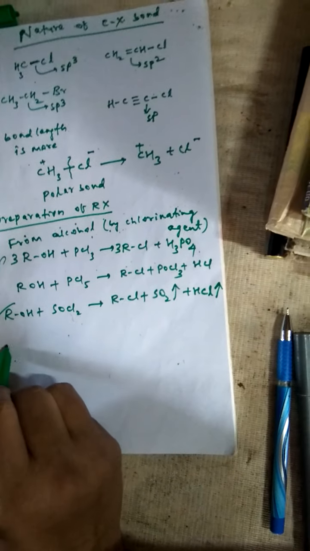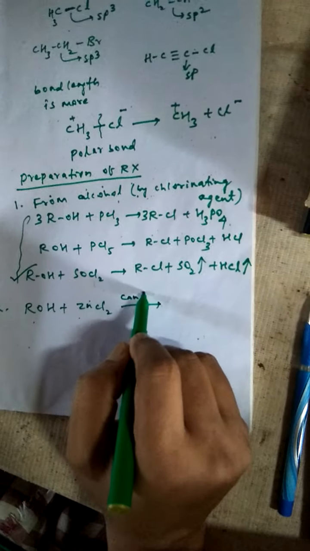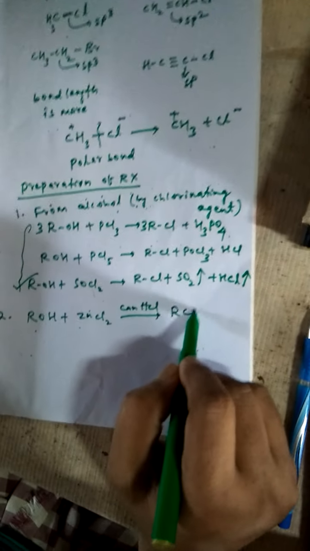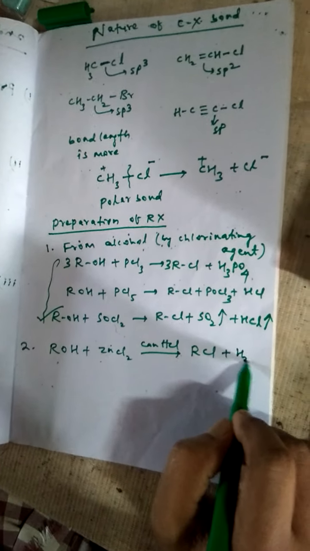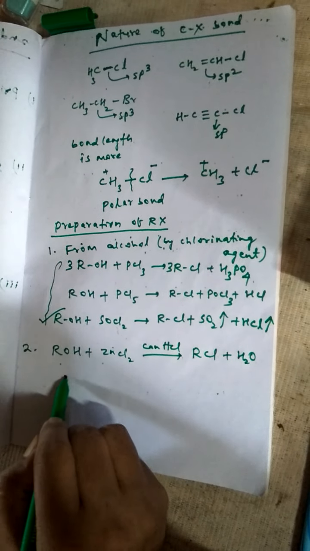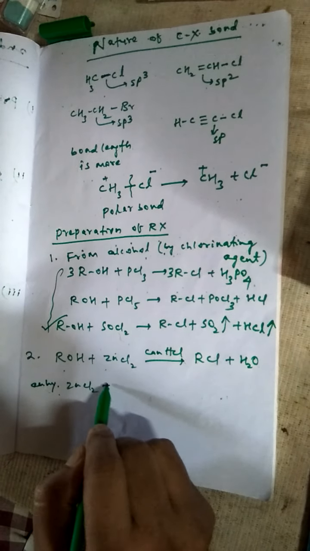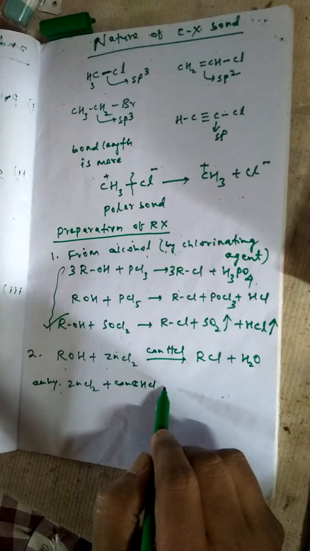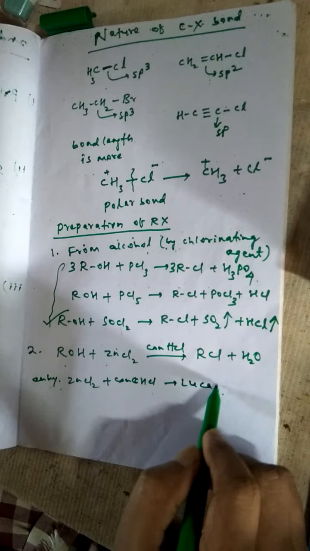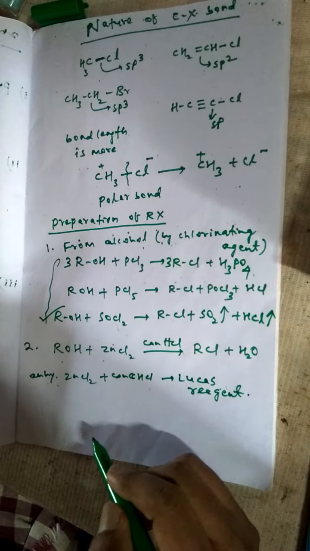Another example, when ROH reacts with anhydrous ZnCl2 in the presence of concentrated HCl, it also produces RCl plus H2O. This mixture of anhydrous ZnCl2 and concentrated HCl is called Lucas reagent.